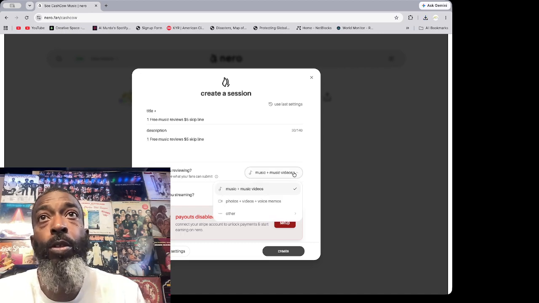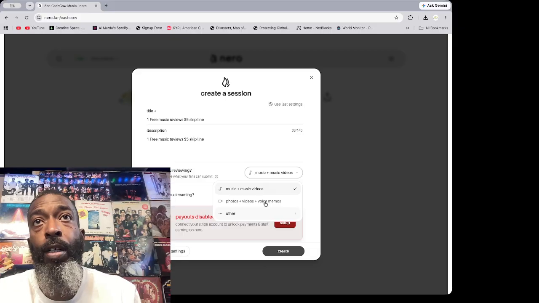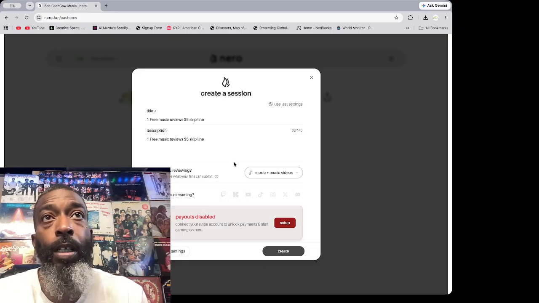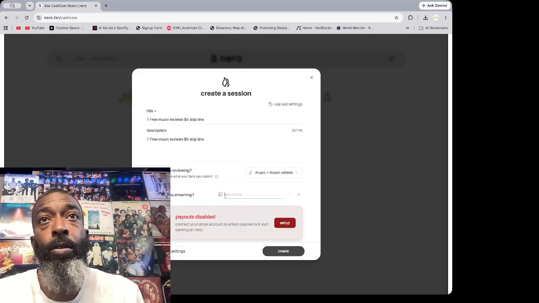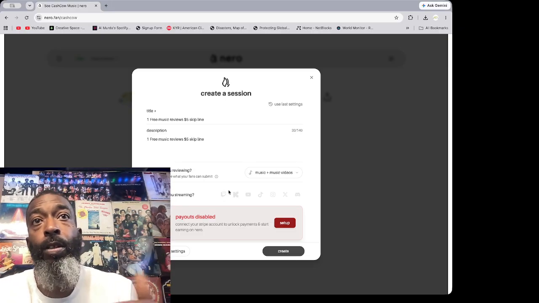So then you can choose what you want to view. Do you want to view music and music videos, photos, videos, voice memos, or other? I always just stick to music and music videos. Where are you streaming? Now you can click and put in your username and stuff like that, so that you can stream to different places, or they'll see the stream if you have your stream set up for different places.